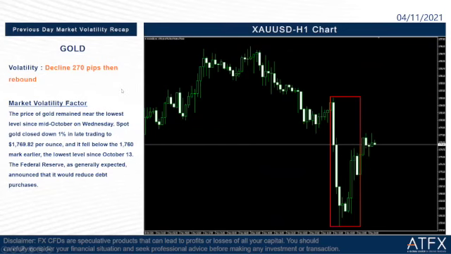Okay, so we go to the next part, which is the previous day market volatility recap for gold. It declined 270 pips and then rebounded, as we can see inside the red rectangle here. So what happened on the gold market last night? Let us read the factor here. The price of gold remained near the lowest level since mid-October on Wednesday. Spot gold closed down 1% in late trading to $1762.82 per ounce, and it fell below the 1716 mark earlier, the lowest level since October 13.